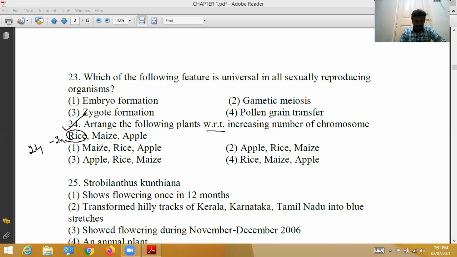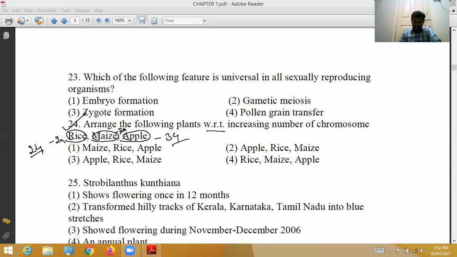Maize is diploid, 20 chromosomes. Apple has 34 chromosomes. So rice 24, maize 20, apple 34.